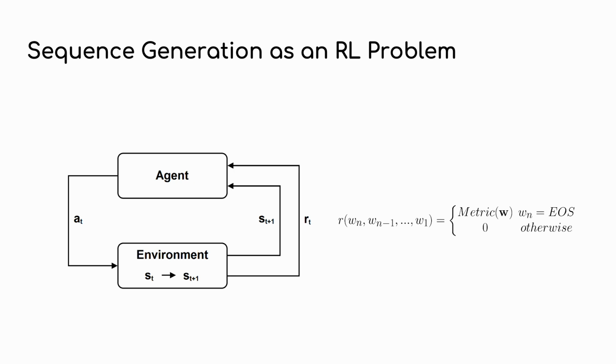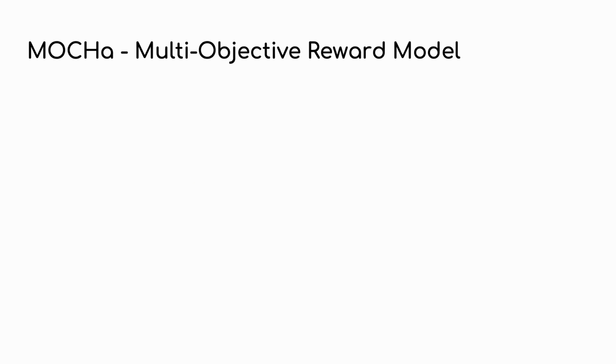The reward for each token prediction is 0, unless the agent predicts the end of sequence token. In this case, an NLP metric is applied to the whole predicted sequence, and the returned reward is the metric's outcome. Additionally, at this moment, the episode terminates. Lastly, the objective is to maximize the expected accumulated reward, and it is achieved by applying policy gradient algorithms, such as REINFORCE.